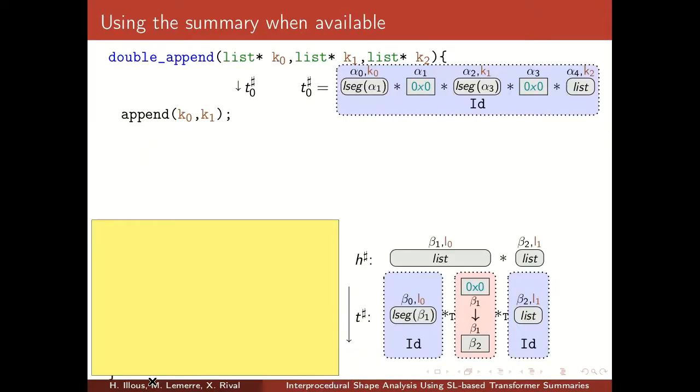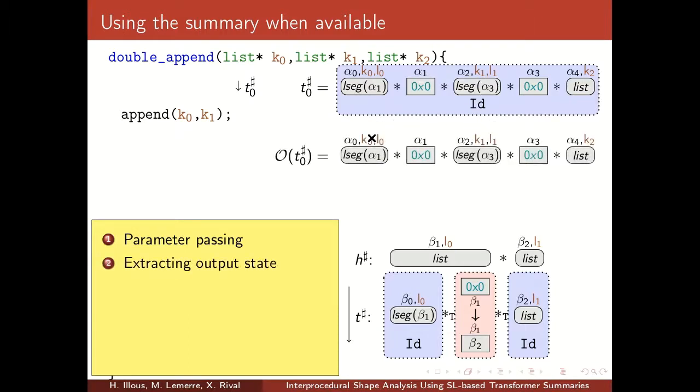So let's now see how the interprocedural analysis works in the case where a summary is available. Here we have a summary for the append function with the same abstract transformation as before, and a context which is any pair of linked lists. We reuse the same input relation for the call to the first append function. The first thing that we do is copy the parameters. So key0 will be copied to L0, and key1 will be copied to L1, which are the arguments of the append function.